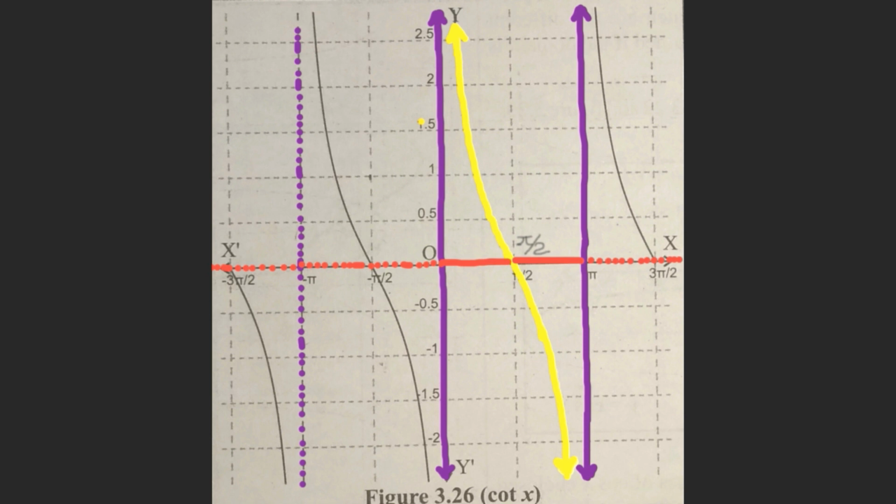Here all the open intervals 0 to pi, pi to 2 pi, 2 pi to 3 pi, or minus pi to 0, minus 2 pi to minus pi, minus 3 pi to minus 2 pi, etc. The open interval 0 to pi is called the principal branch for this function, and the angle belonging to this branch is called the principal value of that function.